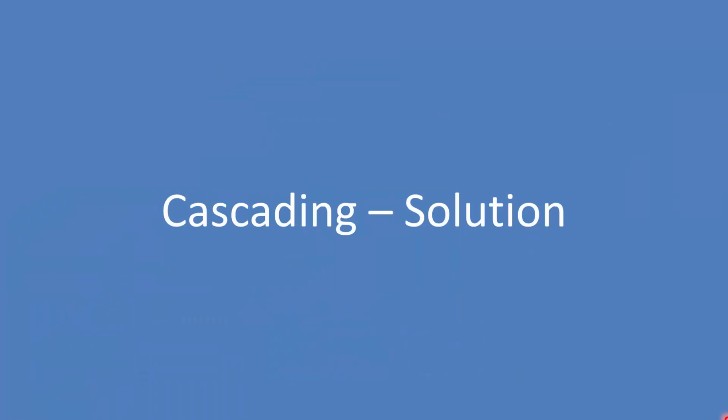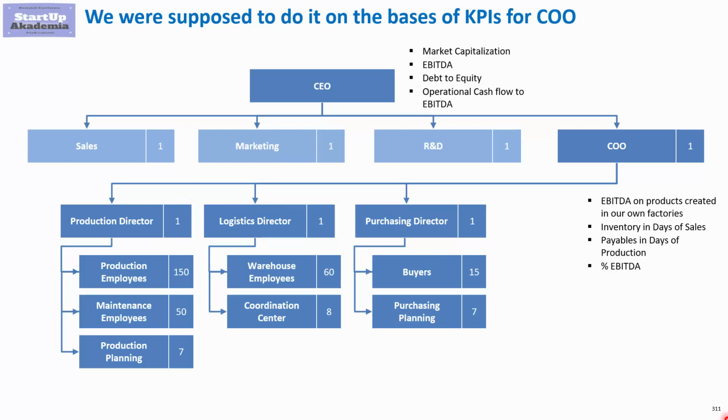Cascading solution to the case. So now let's see how you could solve the case we have introduced in the previous lecture. Just as a reminder, we had KPIs aligned, defined for the CEO and board members, and you were supposed to cascade the KPIs for the chief operating officer, which are defined here, for the 3 directors that are reporting to him. So let's have a look at one of the potential solutions.